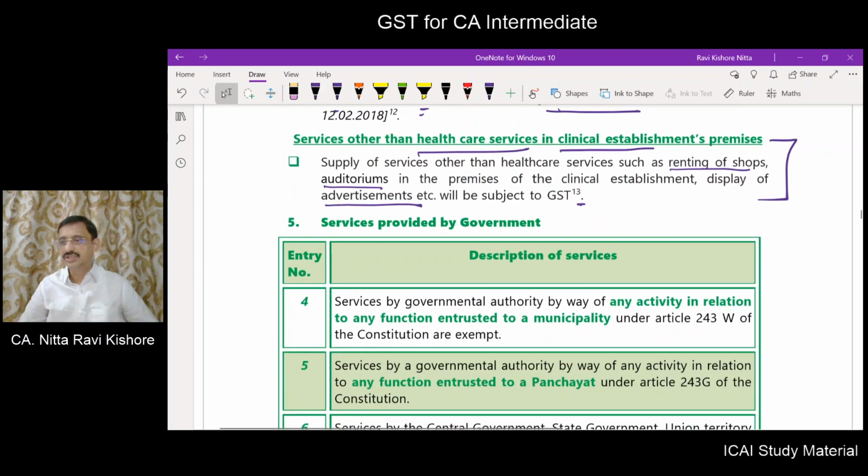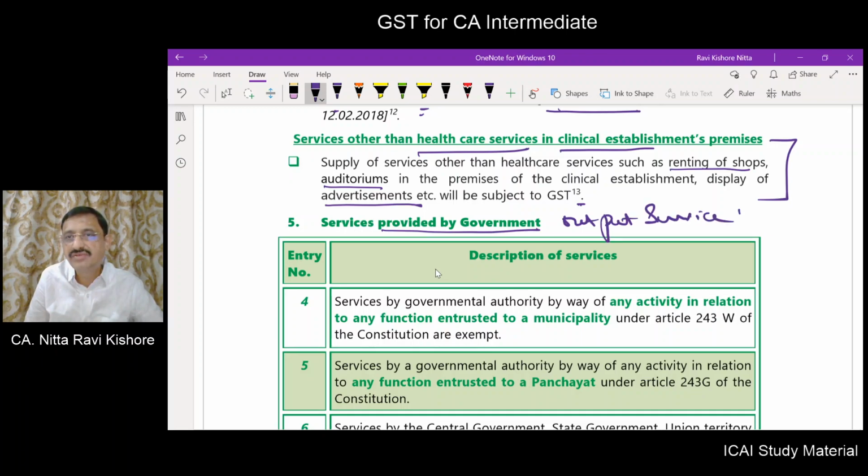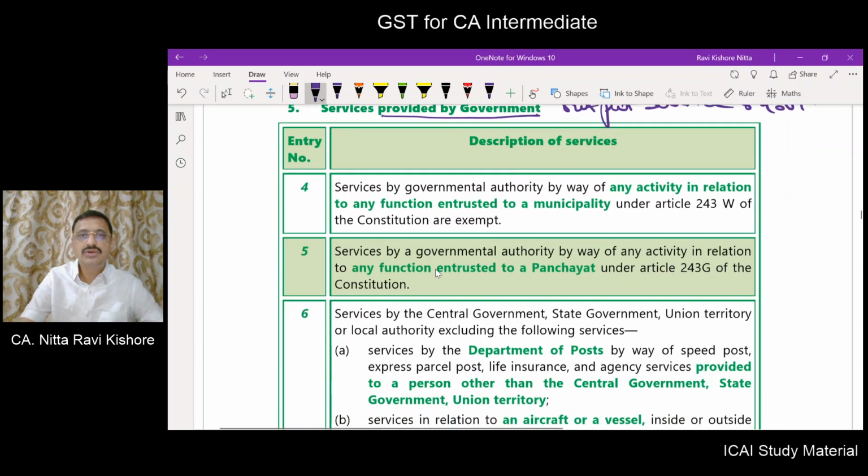Now what we will do is we will go one by one. Mind you, the most important point to understand is provided by the government. Means this is an output service by government. Okay. Now we have to go one by one.